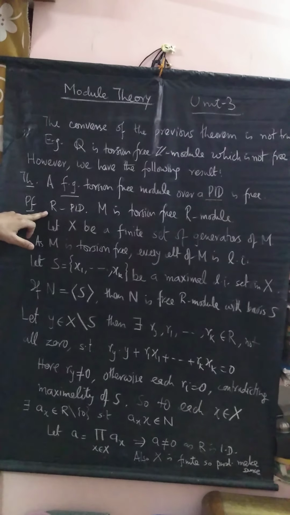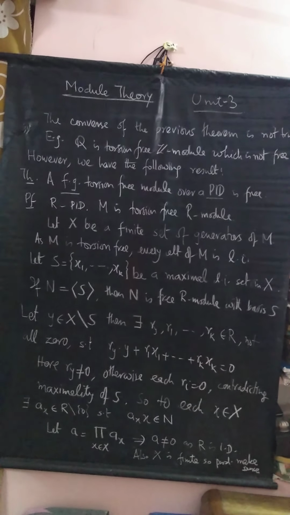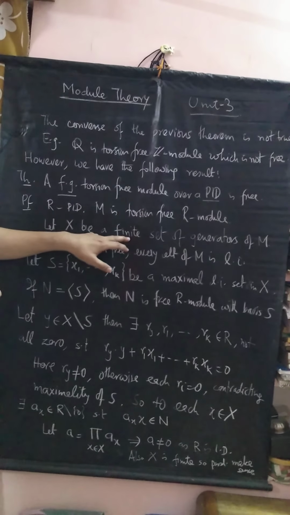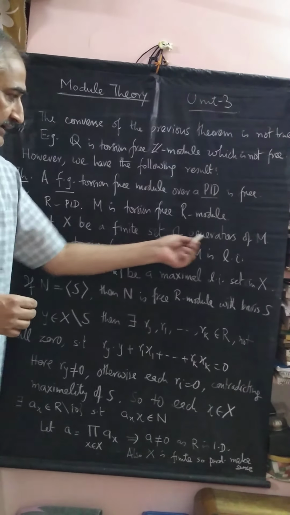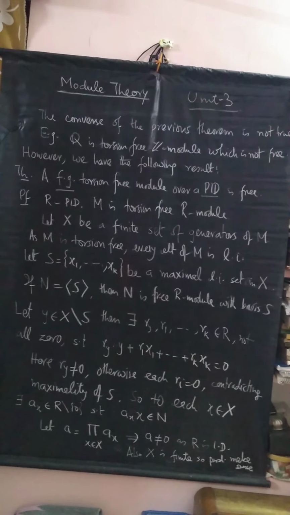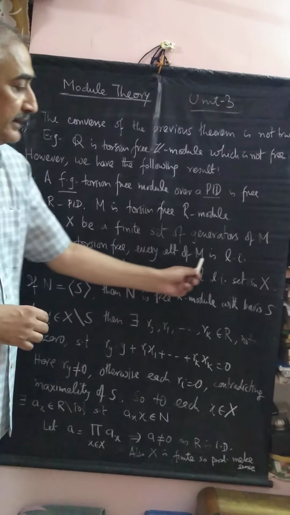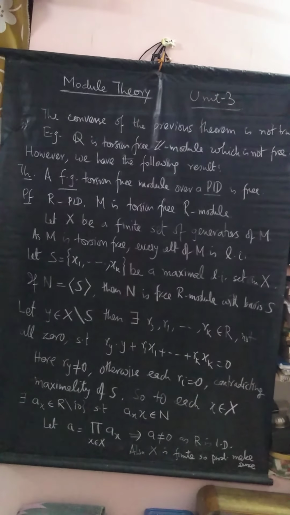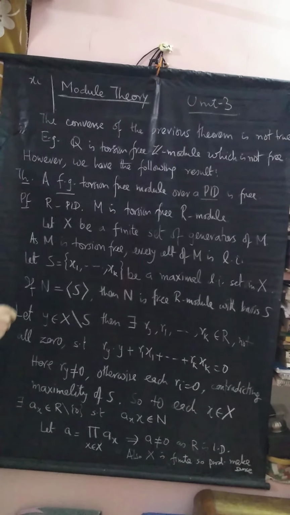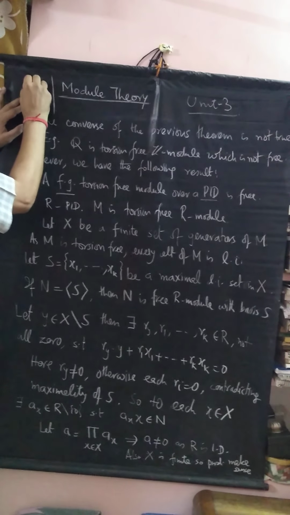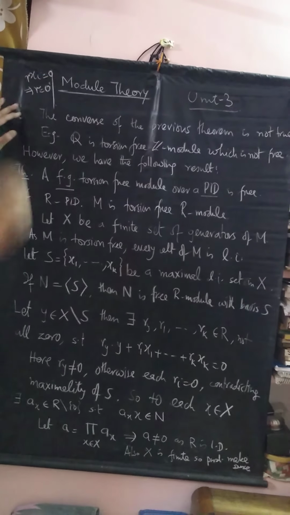Take R to be a PID and M is a torsion free R module. Let X be a finite set of generators of M, because it is finitely generated. So it has a finite set of generators. We are calling that set of generators X. Now because this module is torsion free, every element of M is linearly independent. This can be shown very easily. If xi is an element in X and r xi is 0, this directly implies that r is 0 because it is torsion free.